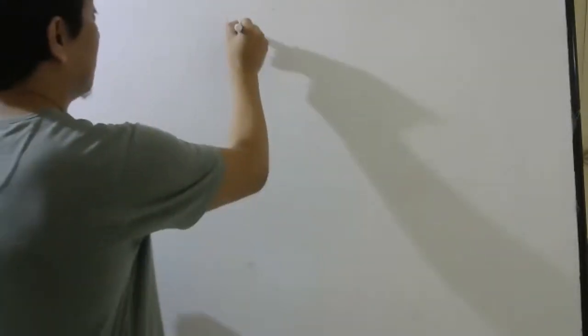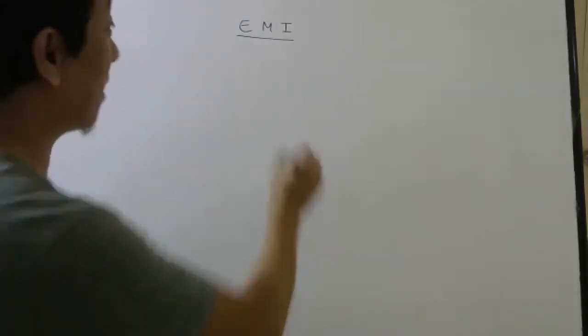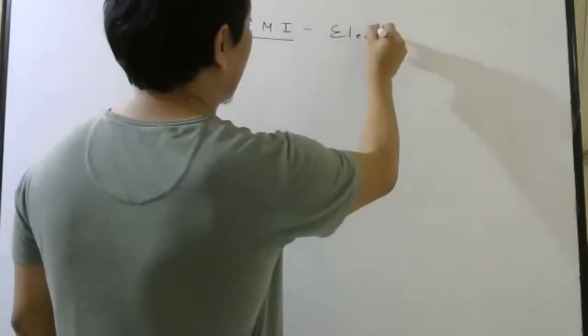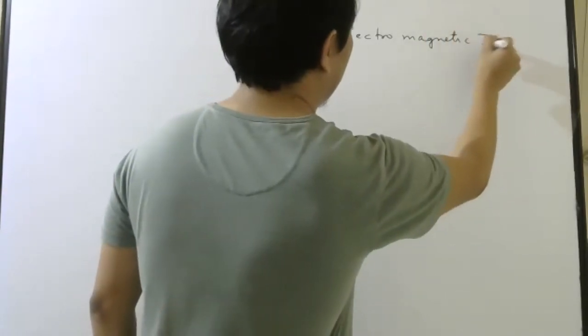Okay, students, this chapter is over. Next chapter is called EMI. The full form of EMI is electromagnetic induction.